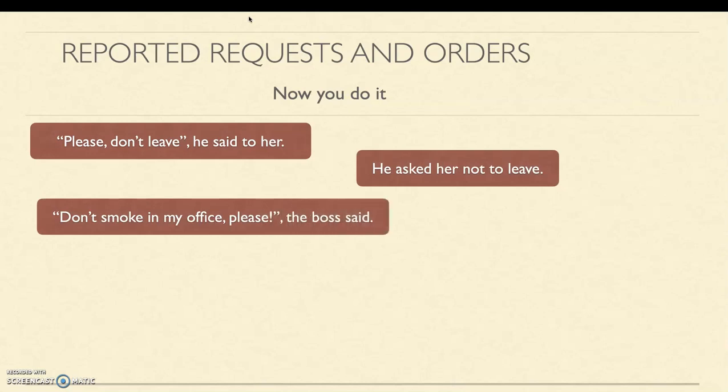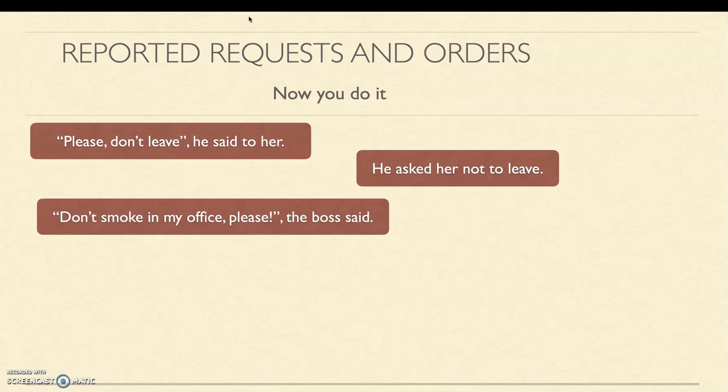"Don't smoke in my office, please," the boss said. So this looks like an order, because a boss usually gives orders. So the boss ordered, commanded, instructed, told. Who can a boss tell to do things?